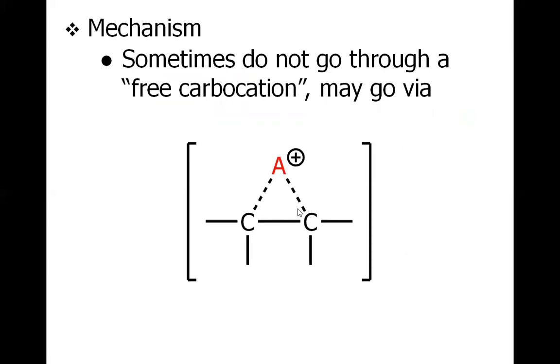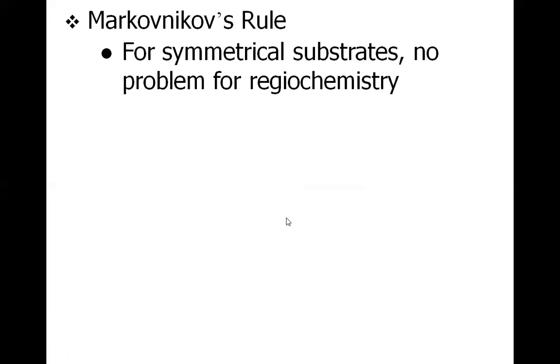Sometimes we do not observe the carbocation; rather, a three-membered intermediate is formed, which we will discuss when we discuss the oxymercuration reaction and other reactions. Let us discuss what Markovnikov's rule is.